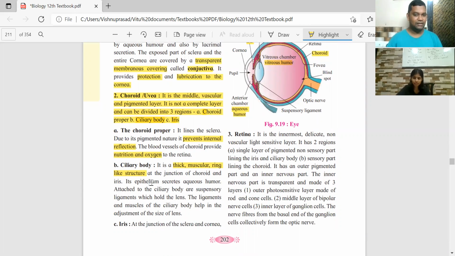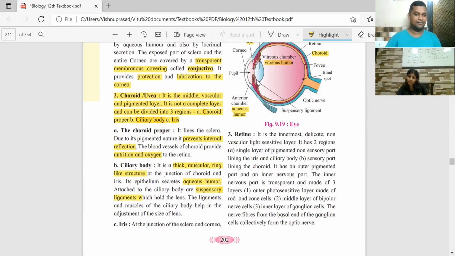The epithelium of the ciliary body is the one which secretes the aqueous humor, in the front chamber, the aqueous chamber. That is secreted by the epithelium of the ciliary body. And there are suspensory ligaments attached to the ciliary body. Suspensory ligaments are the ones which hold the lens in its position.